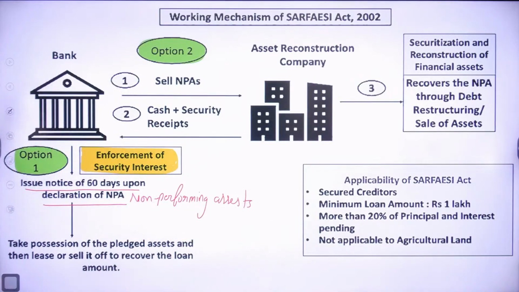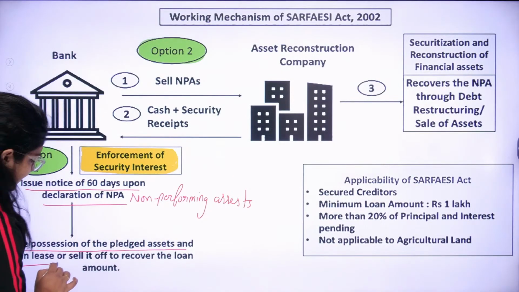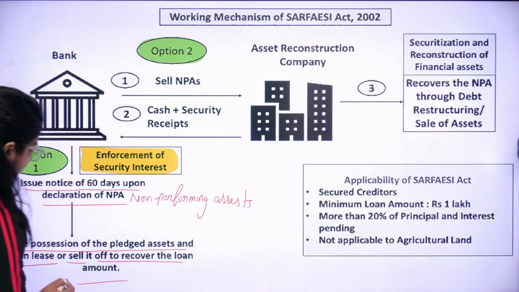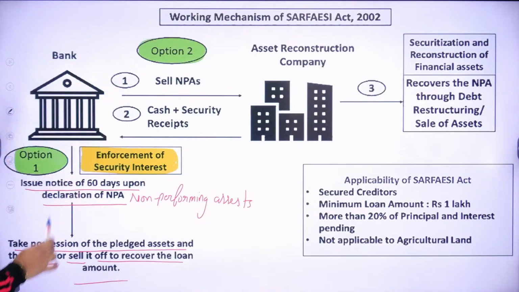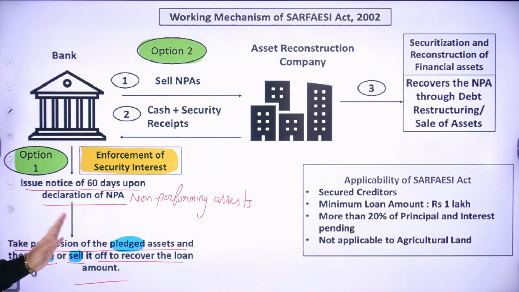If the borrower is not able to pay the money, then the bank and FI can take possession of the pledged assets and then lease or sell them to recover the loan amount. So they can lease to take money, sell to take money, and pledge the assets to take money. These are the ways in which the bank and FI can take money. This is the first option, class.